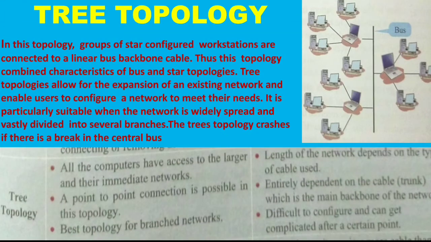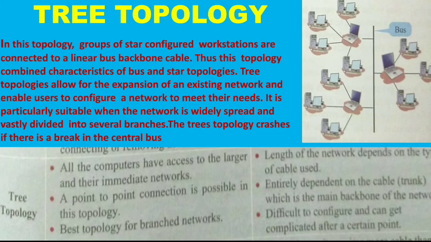Now, what are the advantages of tree topology? All the computers have access to the larger and their immediate networks. A point-to-point connection is possible in this topology. Best topology for branch networks. So this type of topology is generally used in big organizations, and the length of the network depends on the type of cable used. It is entirely dependent on the cable trunk, which is the main backbone of the network, and it is difficult to configure and can get complicated after a certain point. So these are some of the advantages and disadvantages of tree topology.